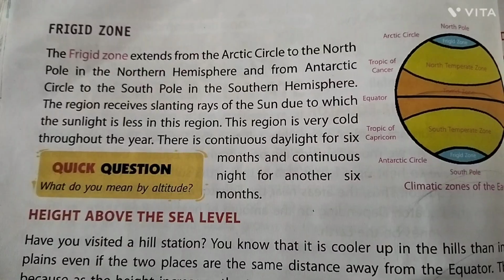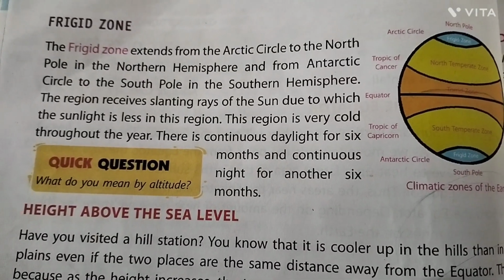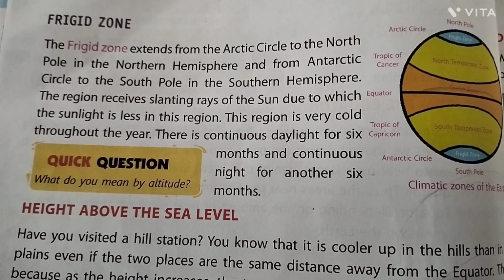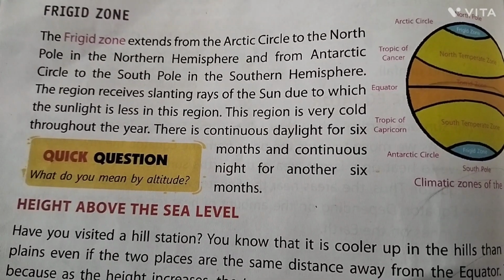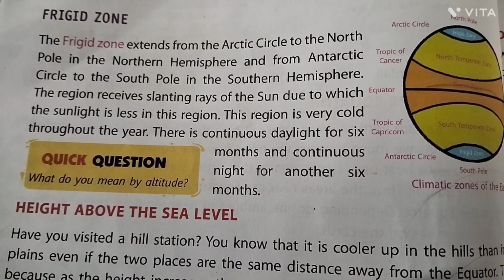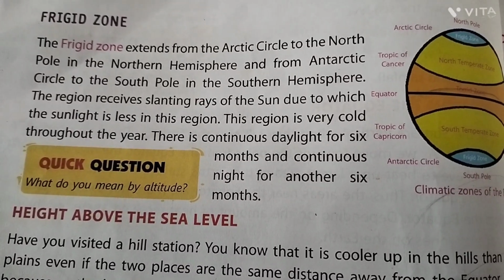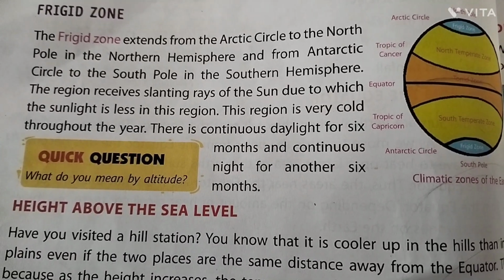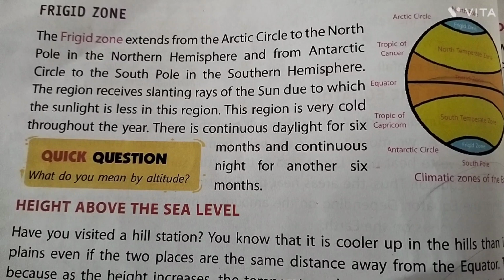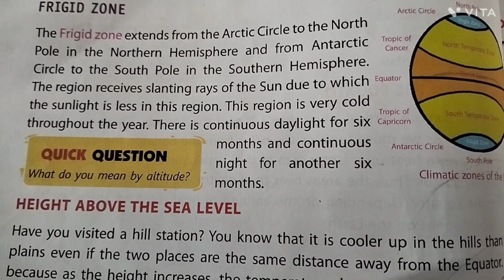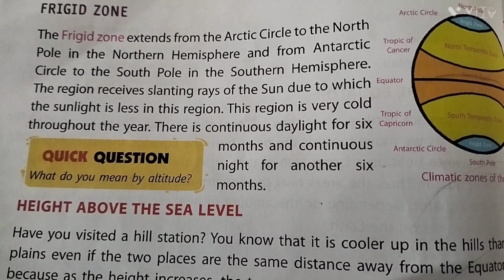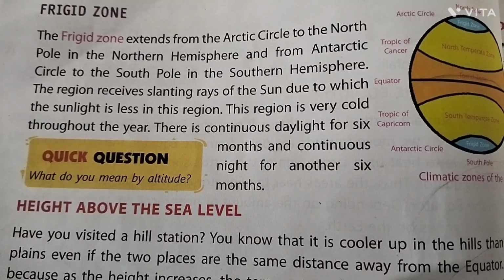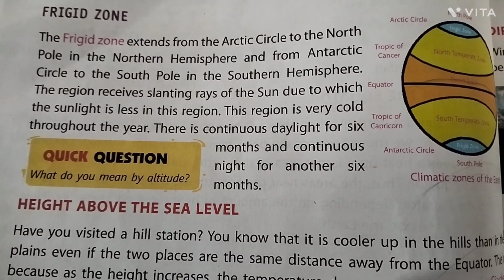Frigid zone. The frigid zone extends from the Arctic Circle to the North Pole in the northern hemisphere, and from the Antarctic Circle to the South Pole in the southern hemisphere. The regions receive slanting rays of the sun, due to which the sunlight is less in these regions. The region is very cold throughout the year. There is continuous daylight for 6 months and continuous night for another 6 months.